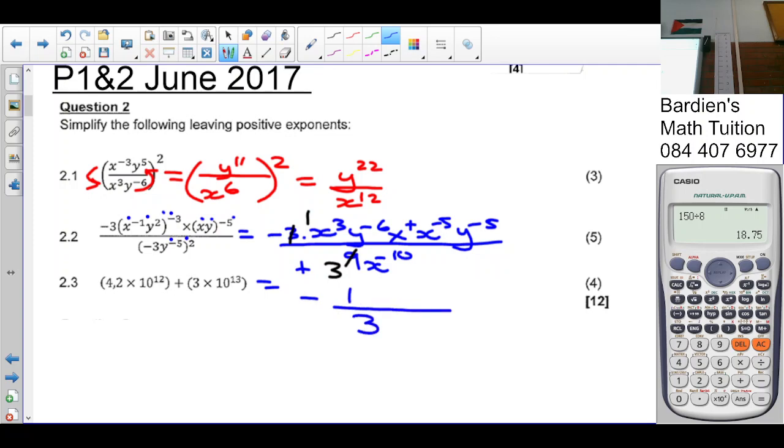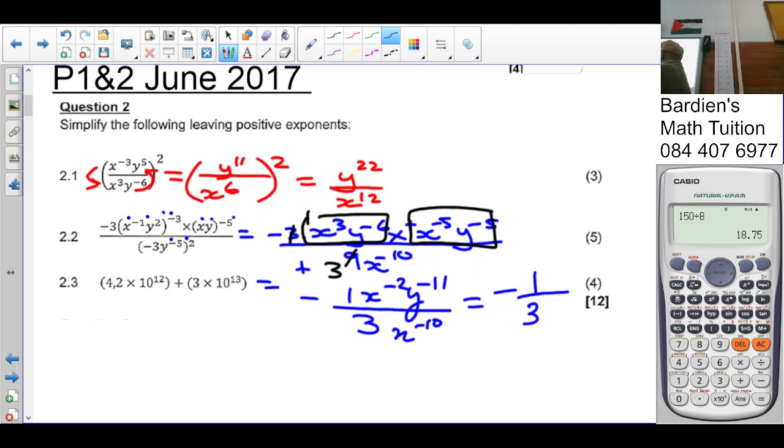Not so? Now we have x, negatives. I'm going to sort out the variables on top first. Okay? I could have done everything in one sweep, it's no problem. That's going to make it a bit easier for myself. So I say x cubed times x to the negative 5, that is x to the negative 2, y, negative 6 minus 5 is negative 11. Remember, when you're multiplying and bases are the same, you add the exponents. So when I divide, I subtract my exponents. So again, that is negative 1 over 3. Where is there more x's?